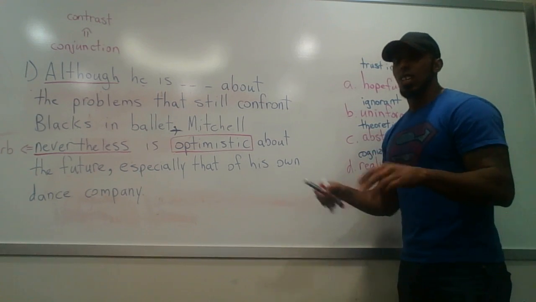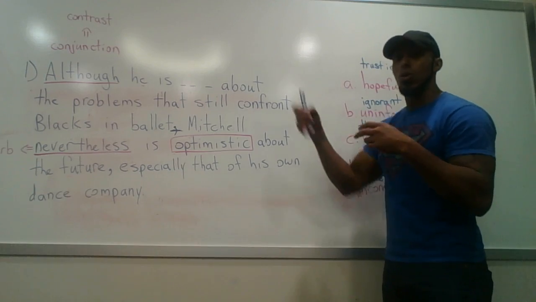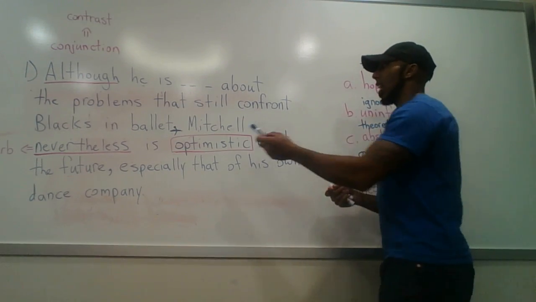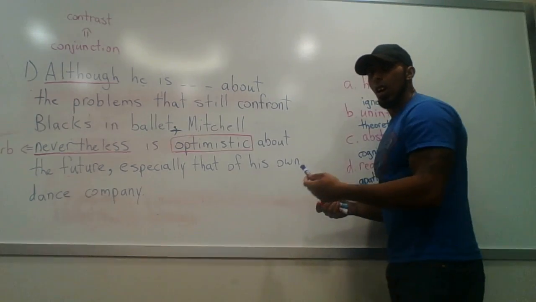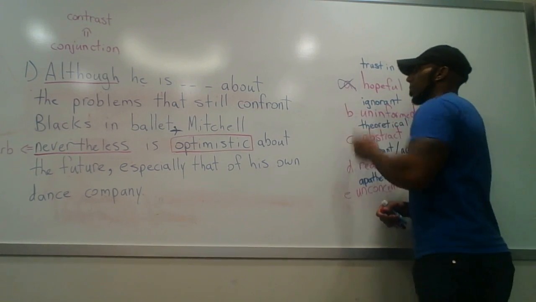Now, it doesn't make sense if we're using although, and we know that in order to use although, we need to have two contrasting ideas. Well, that's not a contrast here. Hopeful and optimistic are both synonyms of each other, so it doesn't work. So we can go ahead and cancel that out.